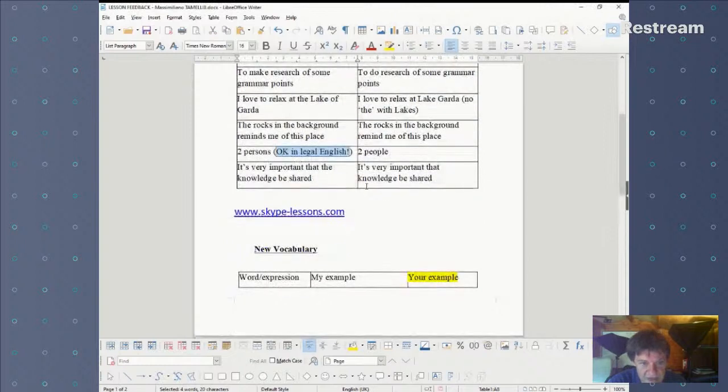Okay, let's keep going. "It's very important that the knowledge be shared." Well, you can only say "the knowledge" if the other person knows exactly what kind of knowledge you mean, and you mean some specific kind of knowledge. But the student didn't here.